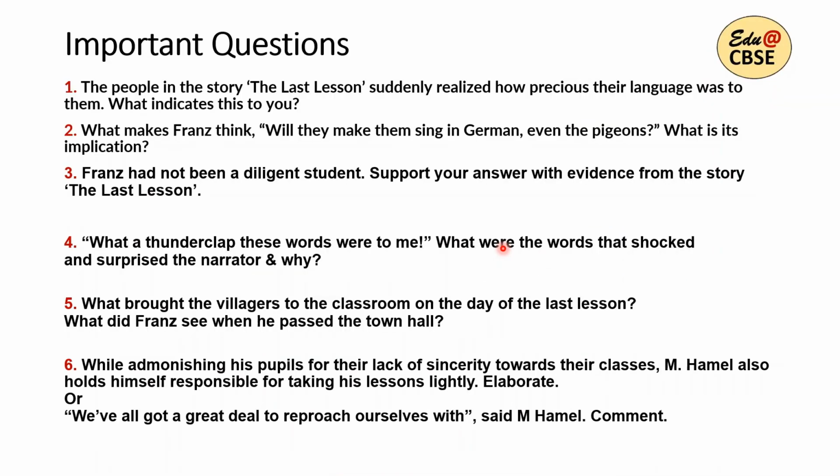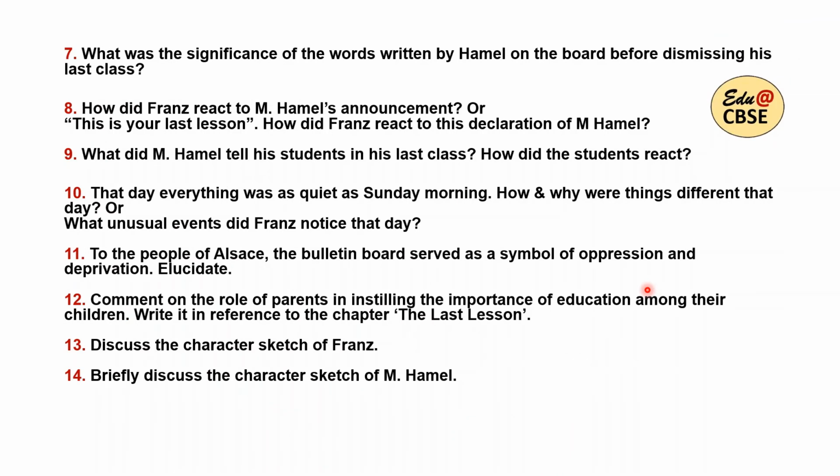So these are the important questions now. The answers you will get, I've given the link for the answers in the description box. So you can go and click that link for answers. 22 important questions I have given. So these are the first 6. You can go through the questions quickly. These are the next few questions.